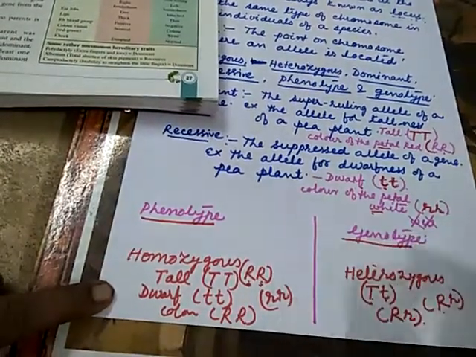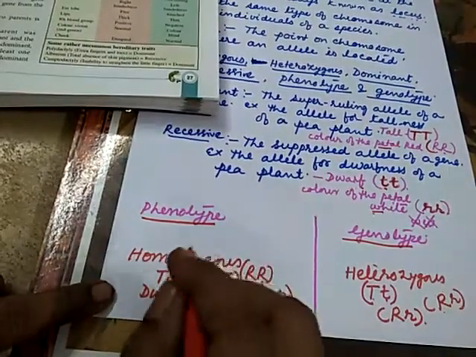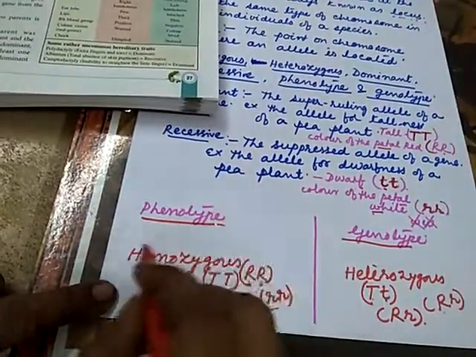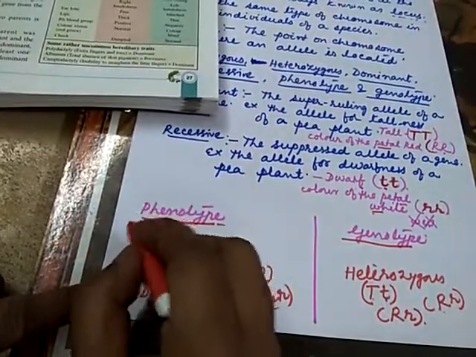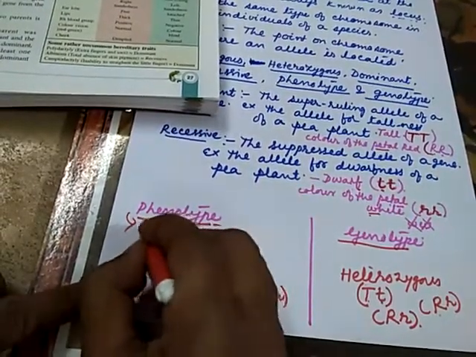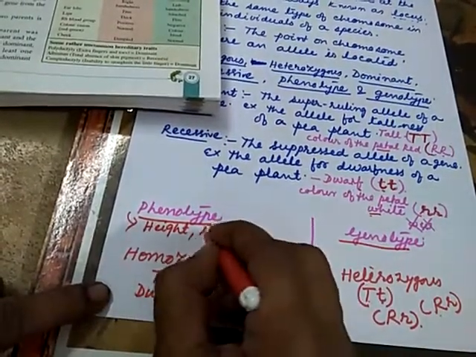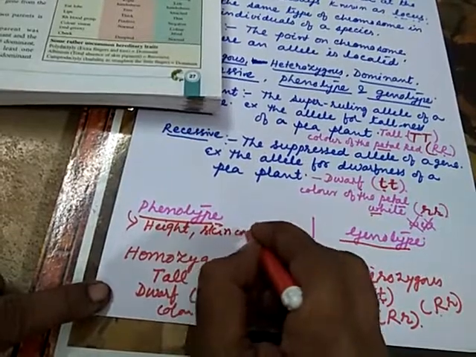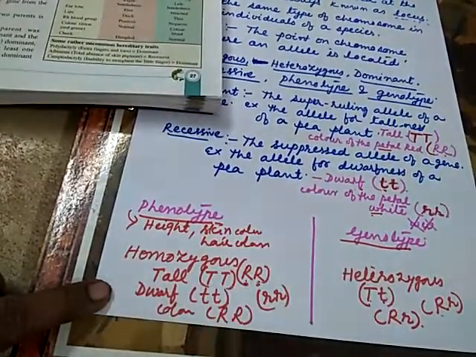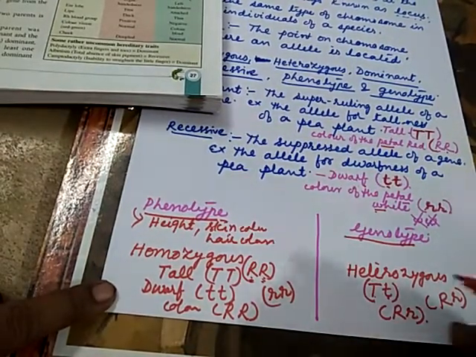Now we will look at another term, that is the phenotype and the genotype. Phenotype is the observable characteristics which are present and which are genetically controlled in a particular individual organism. That means we can see the observable characteristic features of a human, for example height, which is one observable character, skin color, and hair color. These all are observable characteristic features which are genetically controlled.